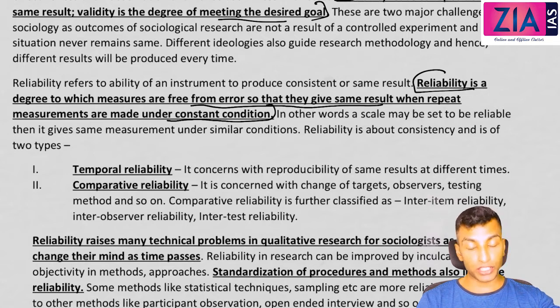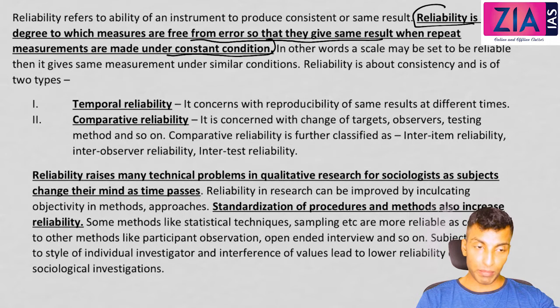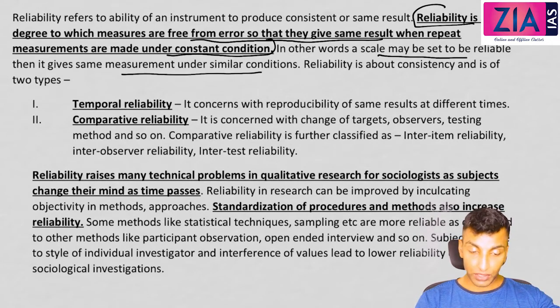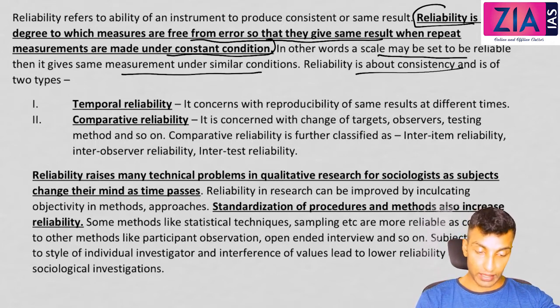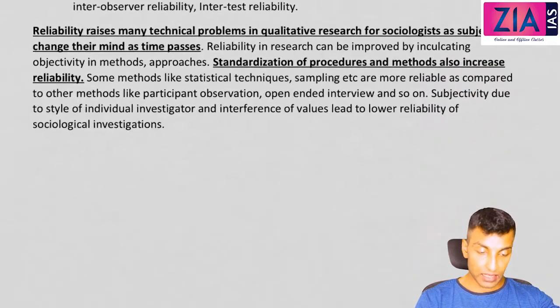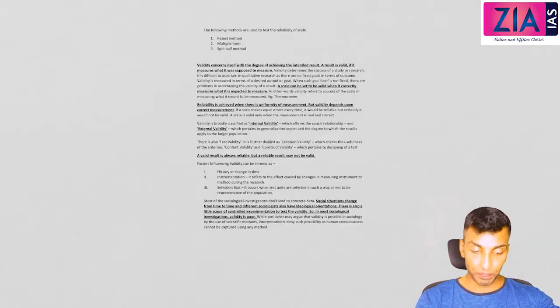Reliability is all about replicability or repetition. When you're repeating the measurement, are you getting the same? Are you getting the same measurement under the same condition? In other words, you can talk from the point of view of a scale. A scale may be said to be reliable when it gives the same measurement under similar conditions. In similar conditions, if a scale is giving the same measurement, it is reliable.